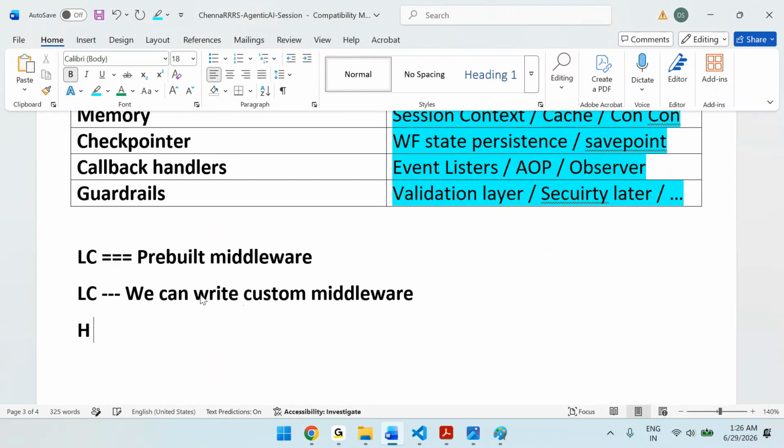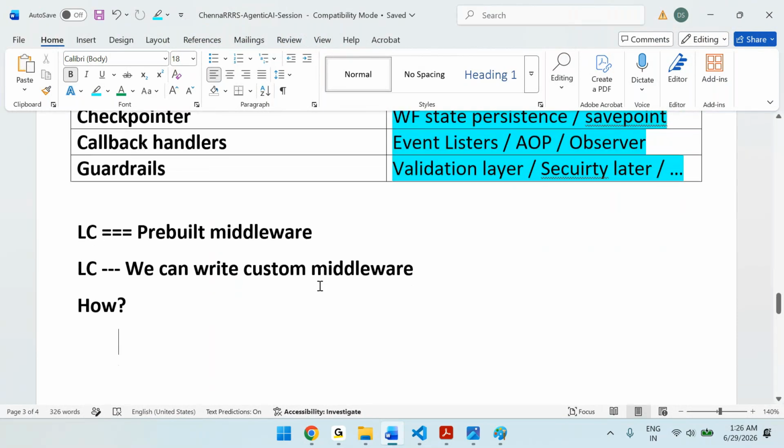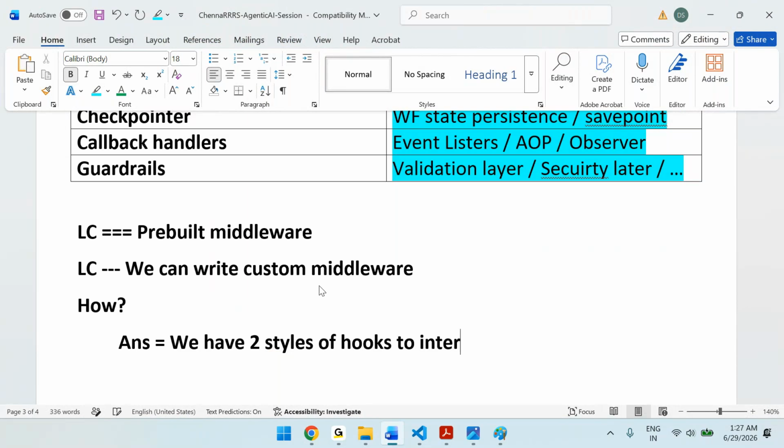How? For that, we have two styles of hooks to intercept the agent execution.